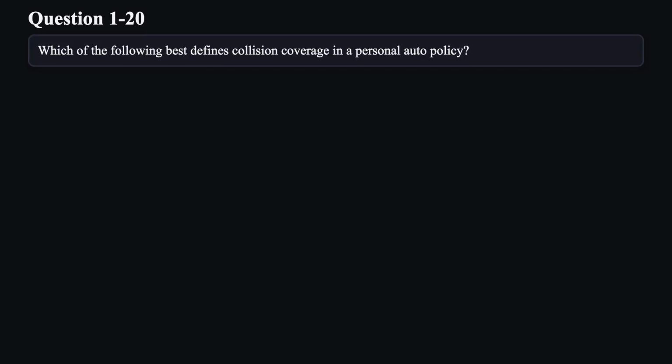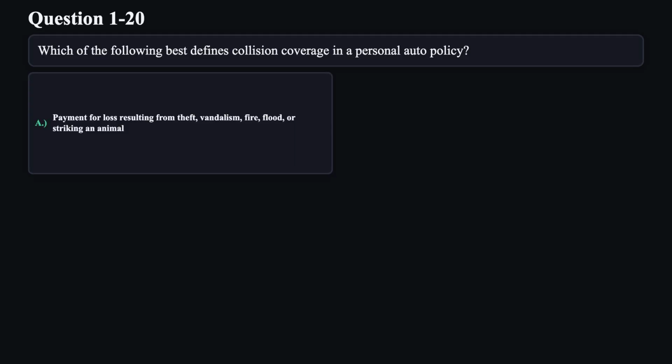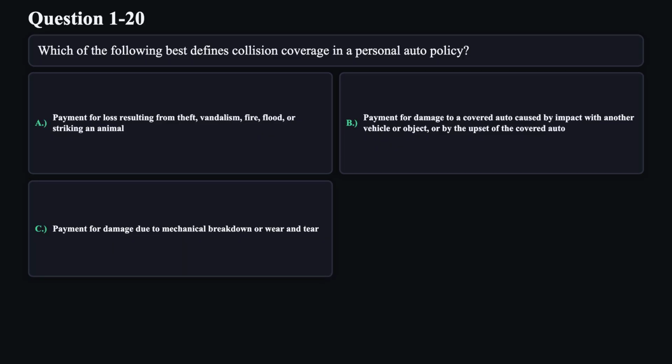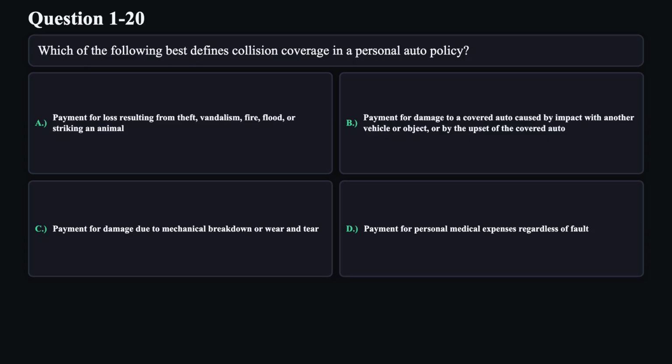Question 20. Which of the following best defines collision coverage in a personal auto policy? A. Payment for loss resulting from theft, vandalism, fire, flood, or striking an animal. B. Payment for damage to a covered auto caused by impact with another vehicle or object, or by the upset of the covered auto. C. Payment for damage due to mechanical breakdown or wear and tear. D. Payment for personal medical expenses regardless of fault.